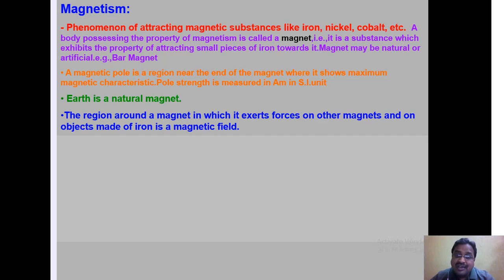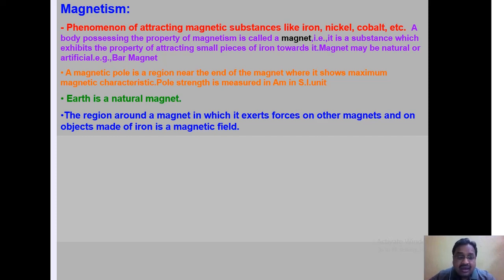One more important thing here, the magnet that we are discussing may be a natural magnet or an artificial magnet. We may take the example of different types of magnet like bar magnet, horseshoe magnet. A magnet may be named after its geometrical shape. If it is in the form of a bar, it is a bar magnet.